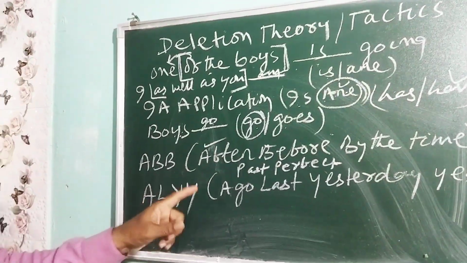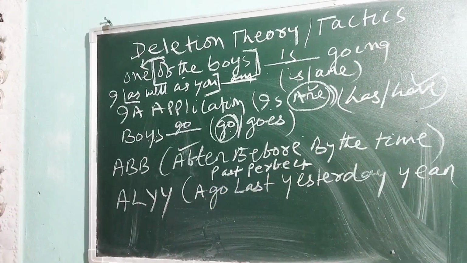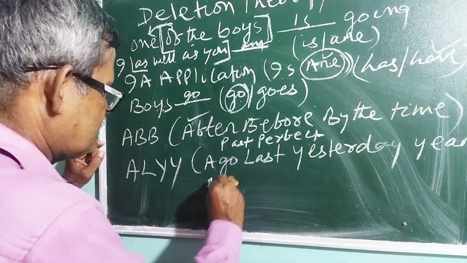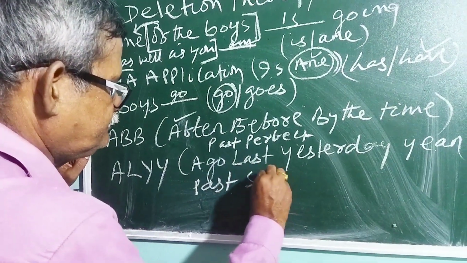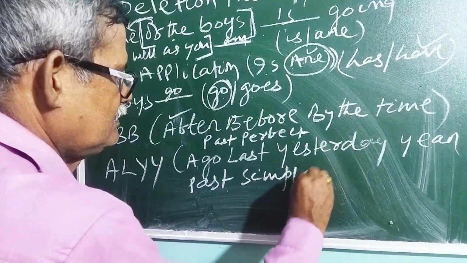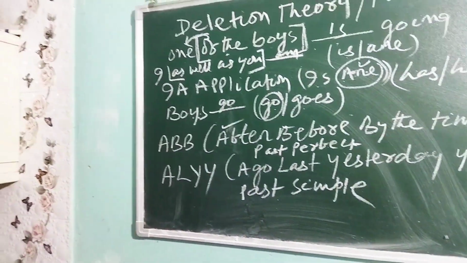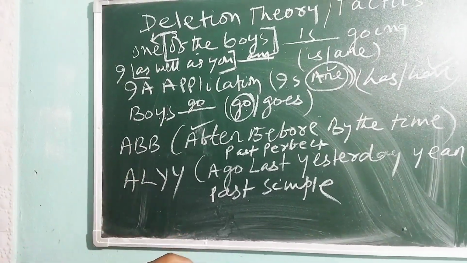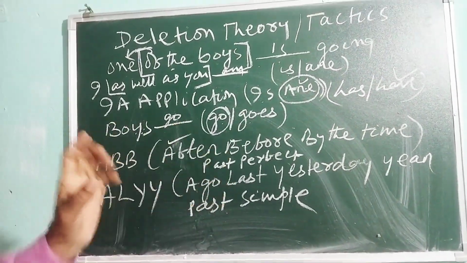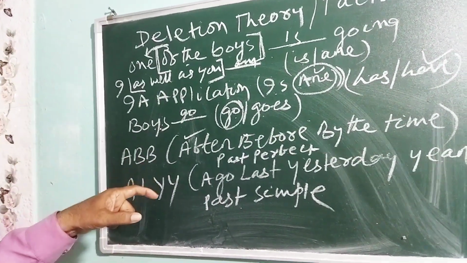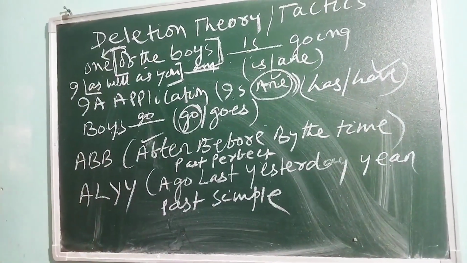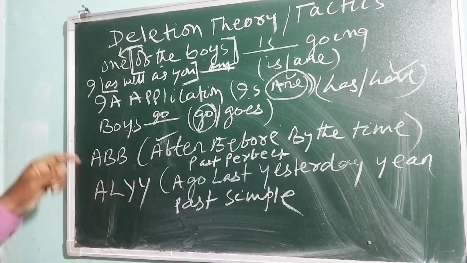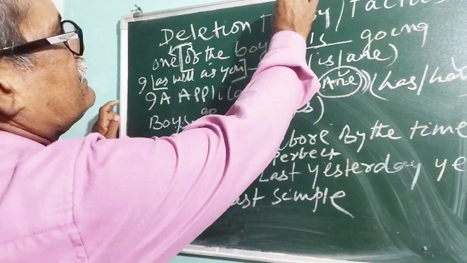Now A, L, Y, O, E: ago, last, yesterday, year. Whenever you find these time expressions, use past simple. He dash last night, within brackets, died, had died. "Last" is there, means "he died." I dashed him in 2010, within brackets, met, had met. So "met" is the simple past. So, I met him.